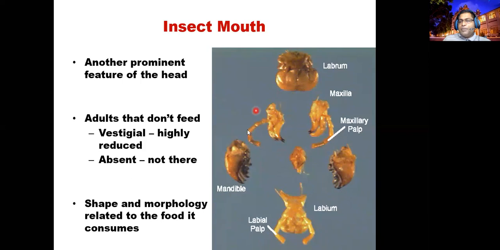These are the basic structures you can expect in all insects, but they have been modified into different shapes according to the feeding habits. So you can expect a single labrum, a single pair of maxillae, a single pair of mandibles, and a labium and a hypopharynx. Yes, these are the basic structures of the mouth.